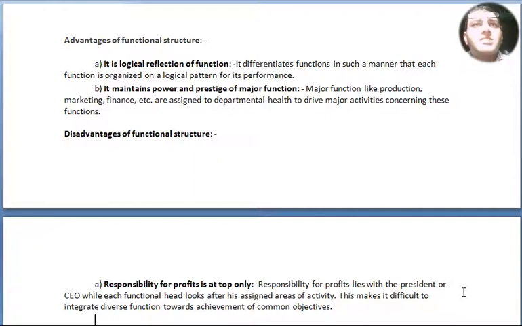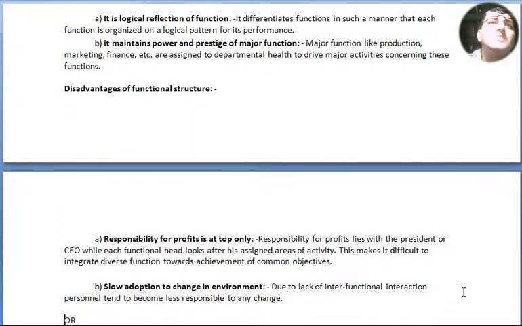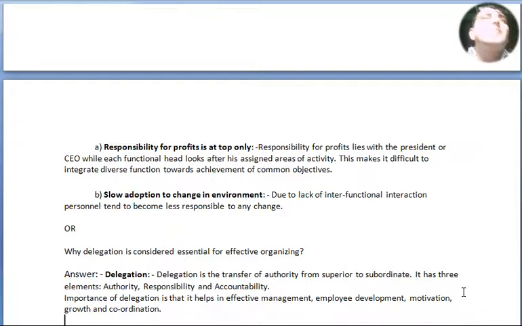Disadvantages of functional structure are: point number A, responsibility for profit is at top only. The responsibility for profit lies with the president or CEO, while each functional head looks after his assigned areas of activity. This makes it difficult to integrate diverse functions towards achievement of common objectives. Point number B, slow adaptation to change in environment due to lack of interfunctional interaction. Personnel tend to become less responsive to any change.